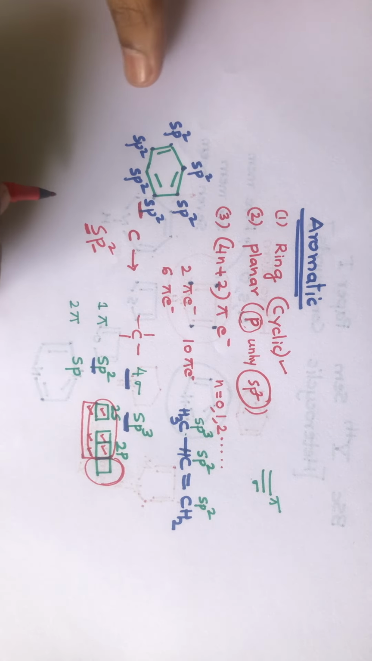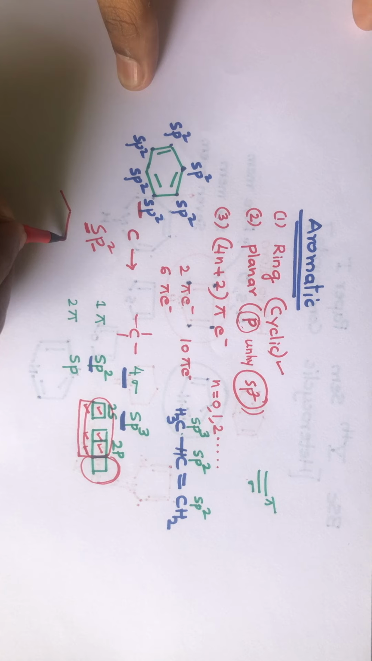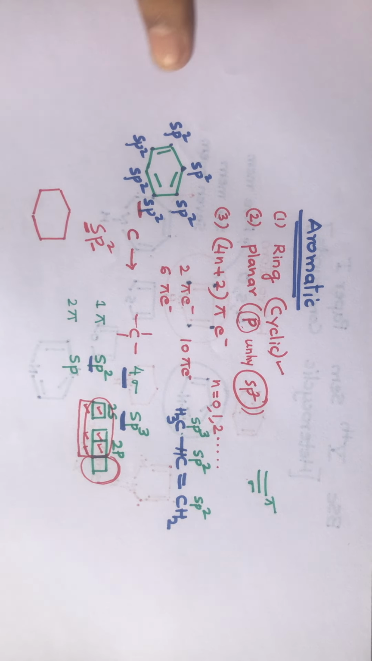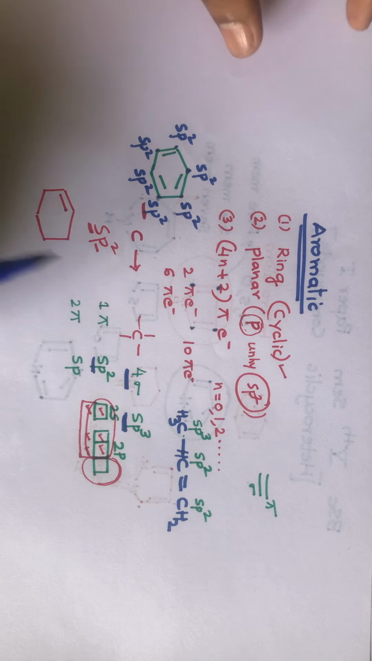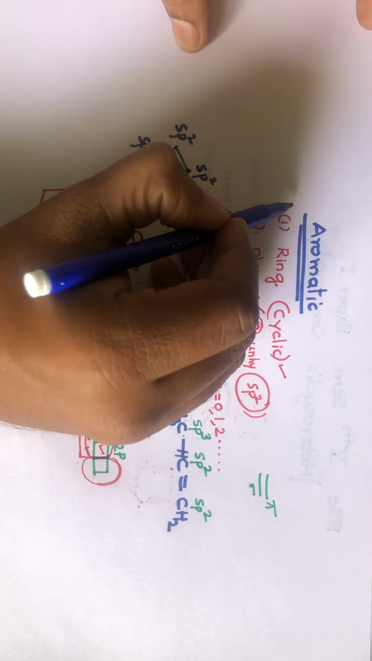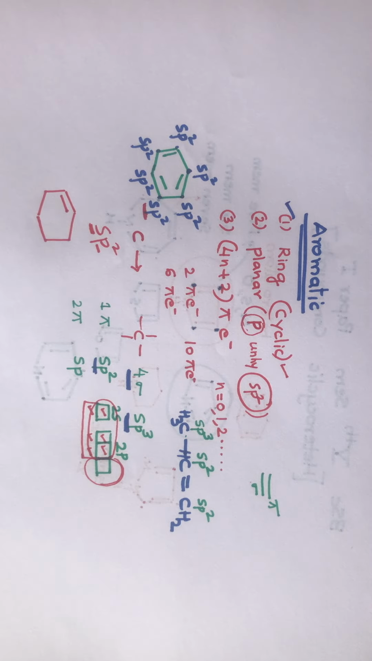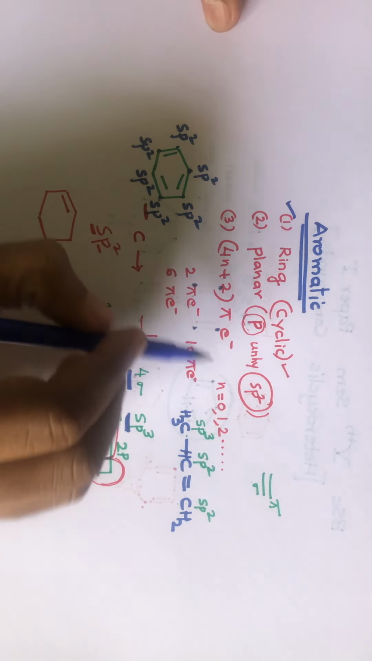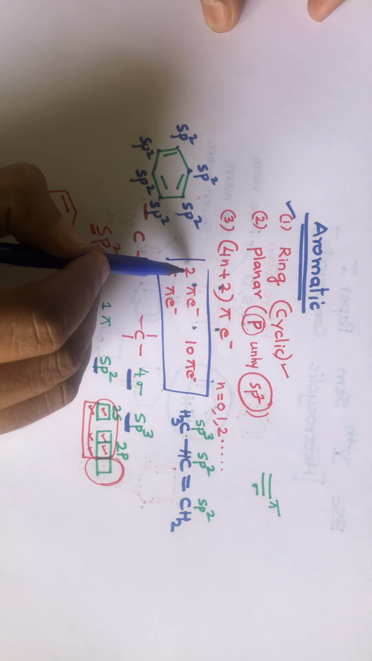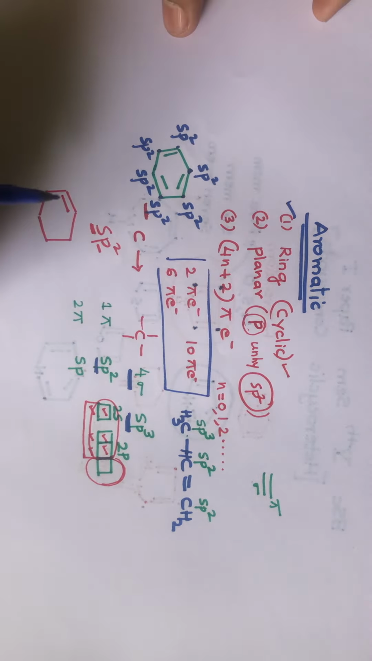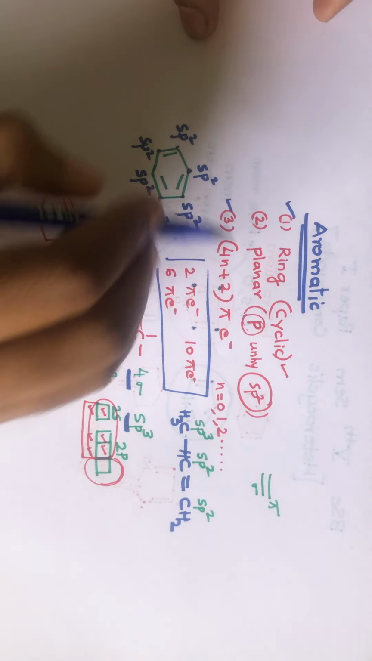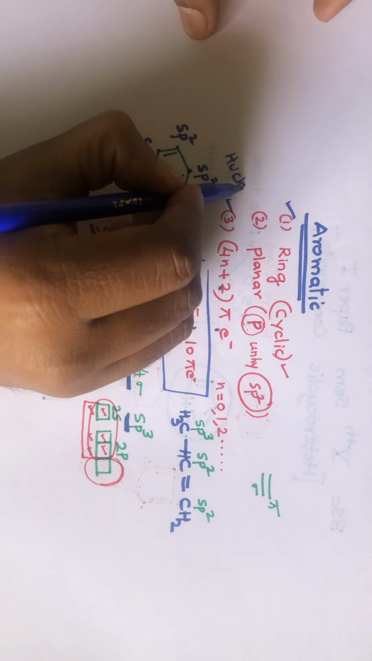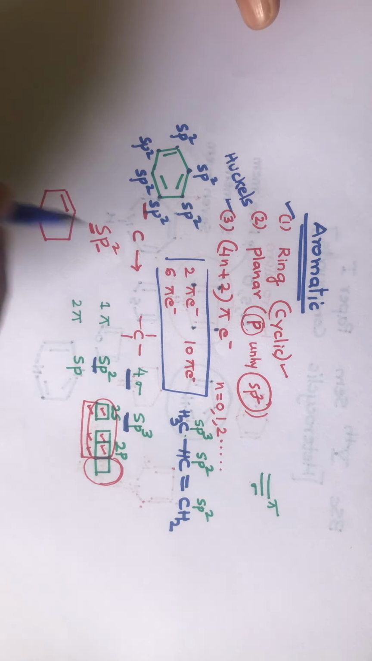See, for example, I will take this example. Look at this molecule. Yeah, this is the molecule, right? Now let us see the hybridization of this. See, the molecule is cyclic. Okay, whether it has 4n plus 2 pi electrons. 4n plus 2 pi means the electrons should be 2, 6, 10, 14, and so on. How many pi electrons are there? When I say a pi bond, there will be 2 electrons. So there are 2 electrons. So it follows this rule. This is called Huckel's rule.